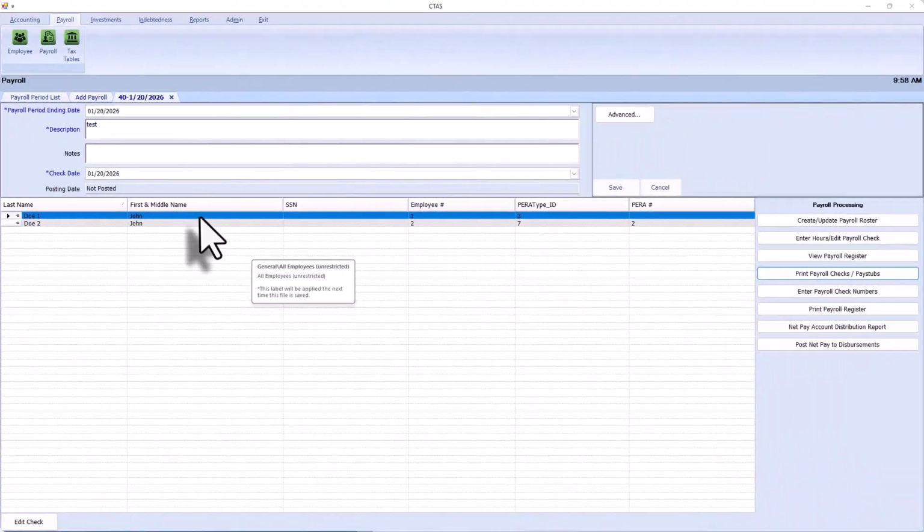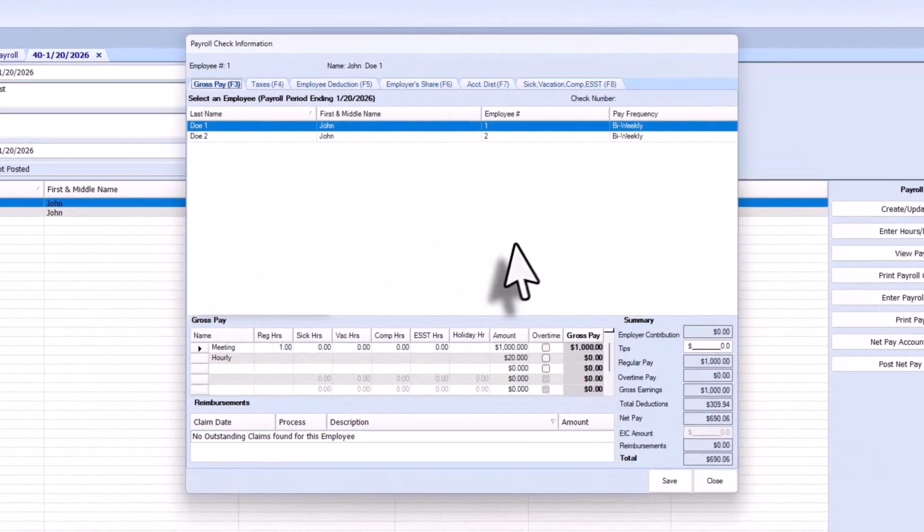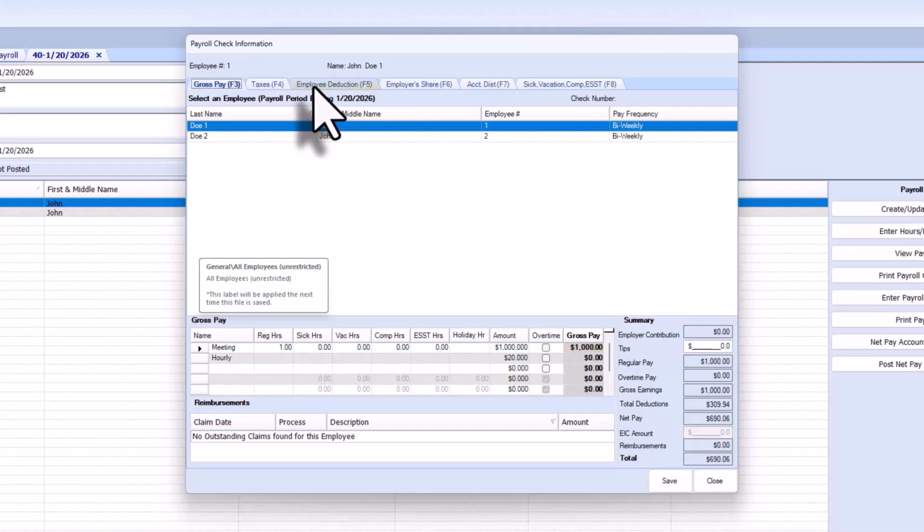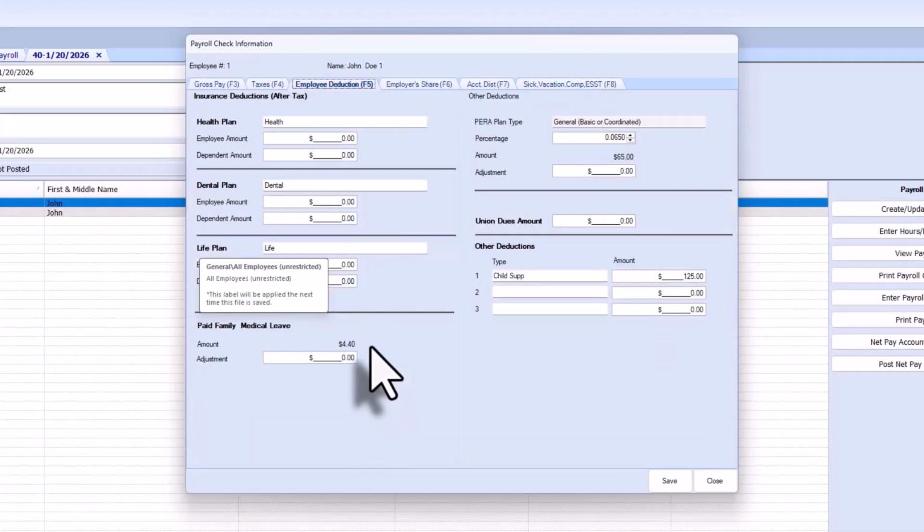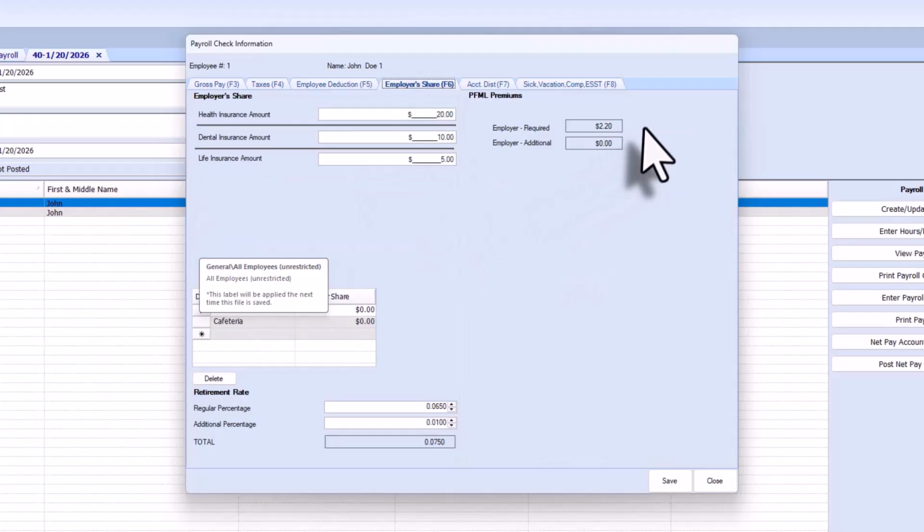In CTAS, we have the same two employees, Employee 1 and Employee 2. Employee 1, if you remember, was 50-50 split. Employee 2 was 100% employer paid for the paid leave premium. Again, each employee is receiving the $1,000 for gross pay. If we look at Employee 1 now, because this is a 50-50 split, the employee is still paying $440. If we look at the employer share, they are now paying $220 because the employer receives the discount in the percentage, not the employee.